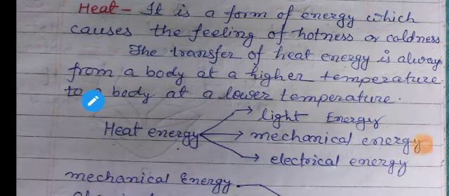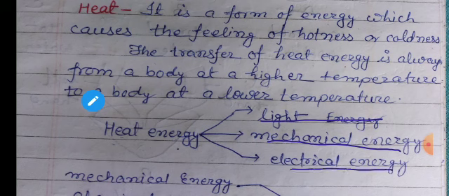Yes, students, heat energy can be converted into other forms of energy such as light energy, mechanical energy or electrical energy.